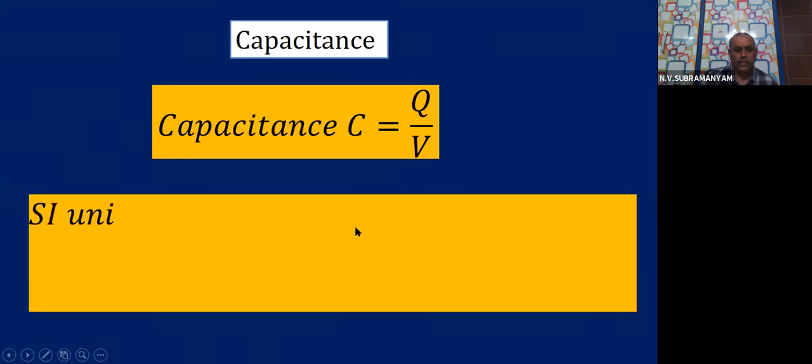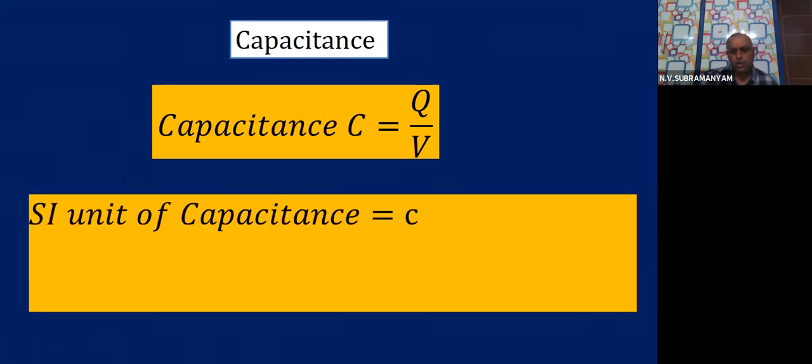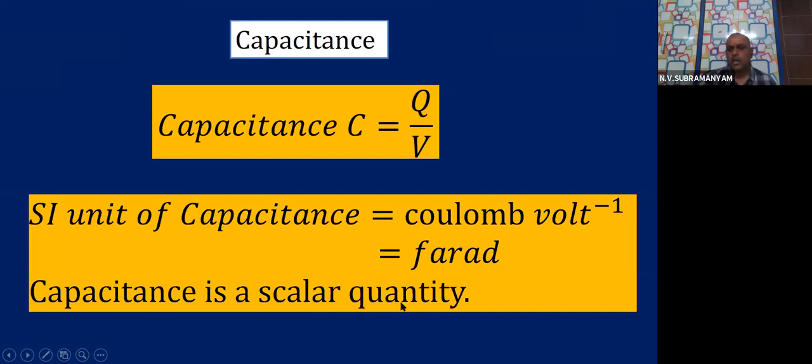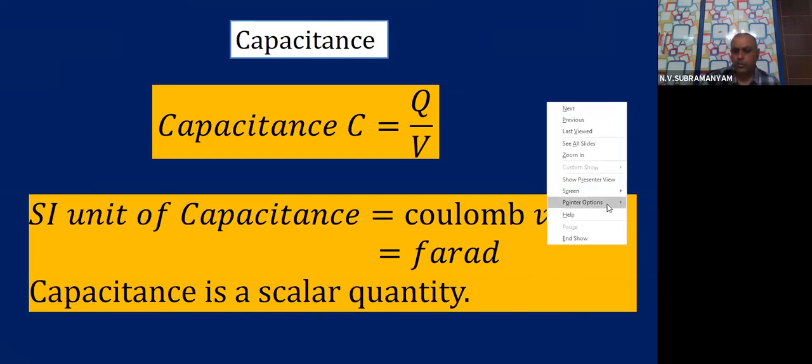So definitely the SI unit of capacitance should be coulomb per volt, that is coulomb volt inverse. This coulomb per volt itself is known as farad. And capacitance is what type of quantity? It is a scalar quantity. It doesn't have any direction, it has only magnitude. This farad symbol, children, please remember.